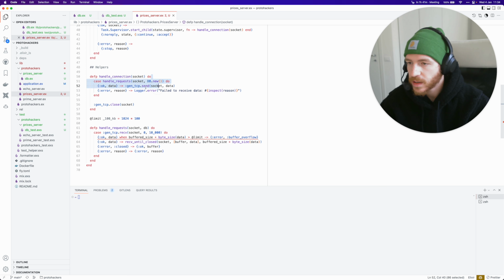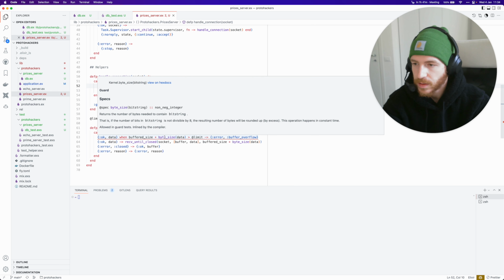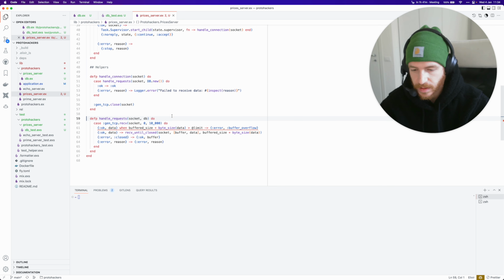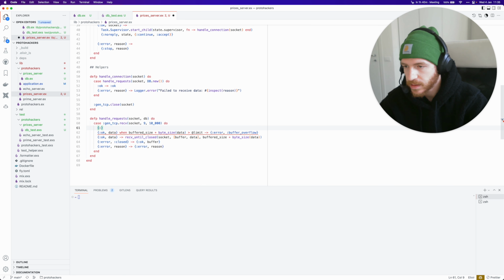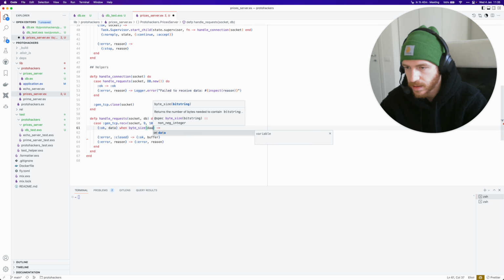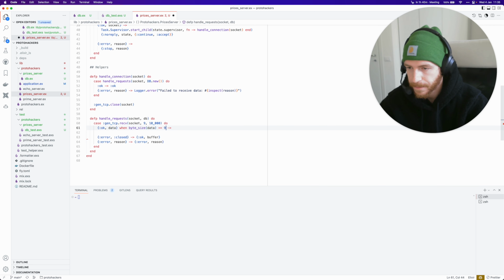Right, okay, so this is looking good, except that this is going to return okay. So when we're done handling requests, if there's an error, we just close. Okay, and now let's go write this handle request function. We don't need the limit anymore. And what we're going to do is listen for 9 bytes, right? So let's just get rid of these two. If we get okay data, we know that data should be 9 bytes or less. So let's just do when byte size data equals 9.